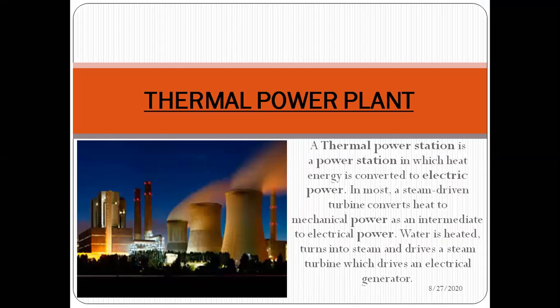Now, when I continue about the thermal power plant, a thermal power station is a power station in which the heat energy is converted into electrical power. In most, a steam-driven turbine converts heat energy into mechanical power as an intermediate to electrical power.